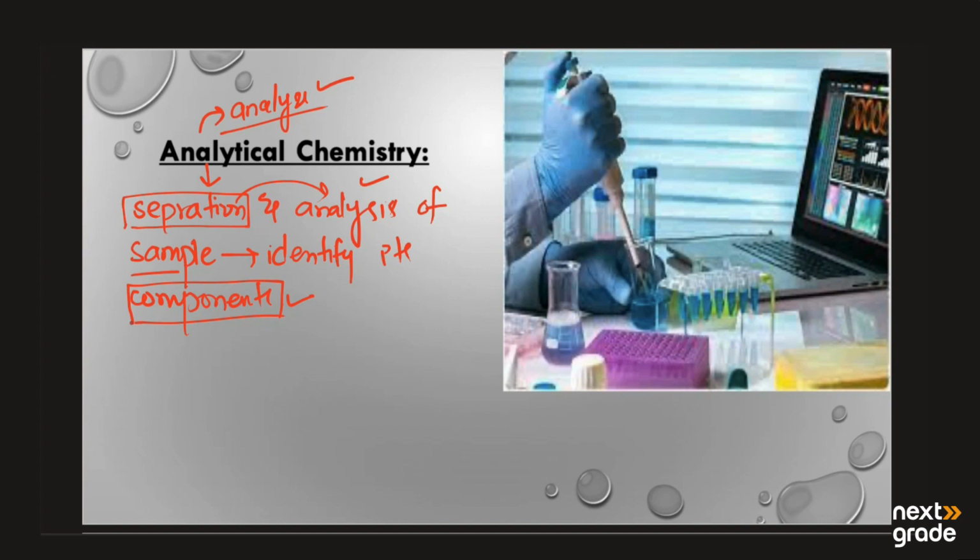Basically, analysis is of two types. The first one is qualitative, and the second one is quantitative.